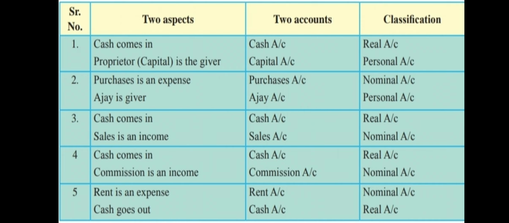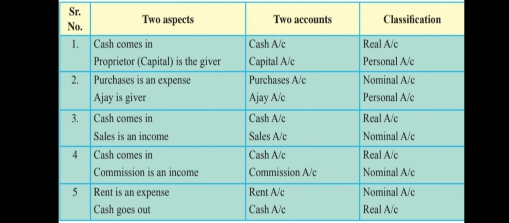Real account, debit what comes in, credit what goes out. Nominal account, debit all expenses and losses, credit all incomes and gains. Okay, I hope you all are understanding. Please rewind the video if not understanding, and you can ask me in the comment section. Okay, I'm repeating again. And the last example we'll see is paid rent.